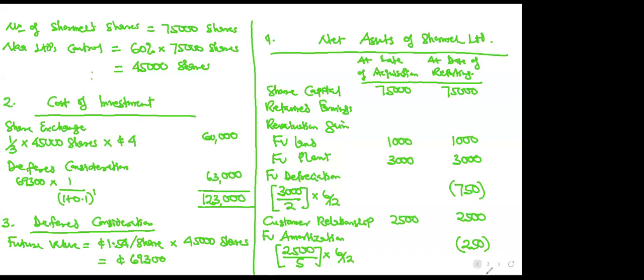You see, they are telling you that the group has been adopting the policy of revaluation. And then since the parent acquired the subsidiary, now it has adopted that revaluation policy. And they are saying that in addition to this fair value increase of 1,000 which you are seeing here, since it was acquired, it has increased by a further 500,000. That means the land has been revalued again, and you have gotten an additional revaluation gain of 500,000, which is 500. Is that clear?